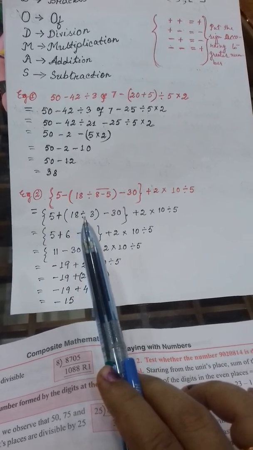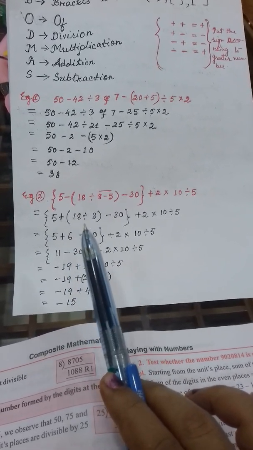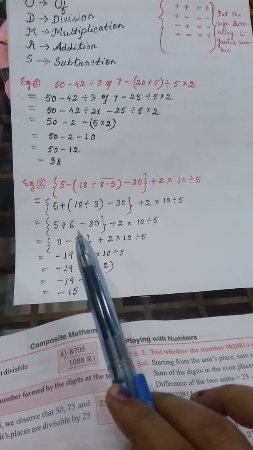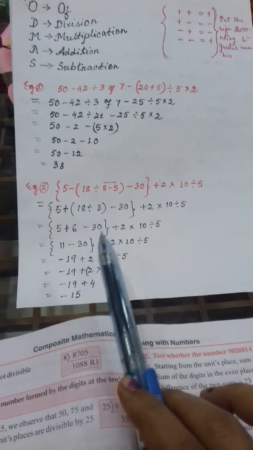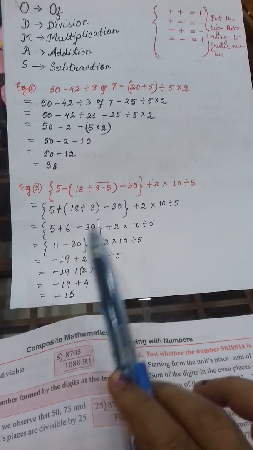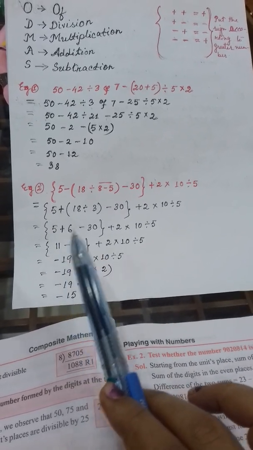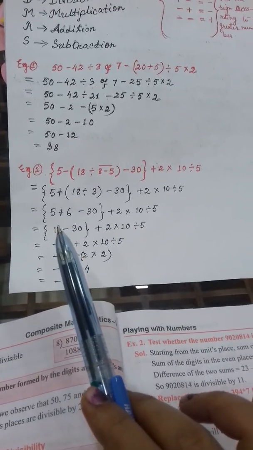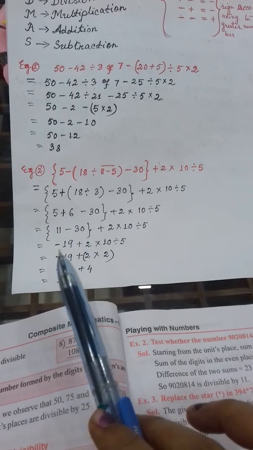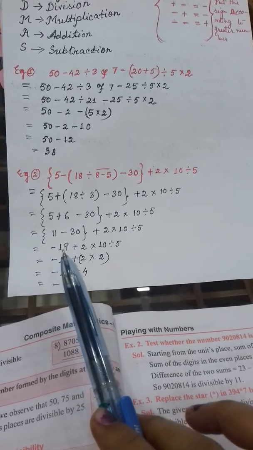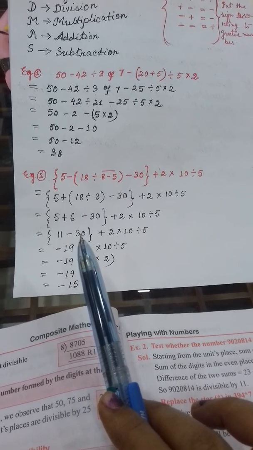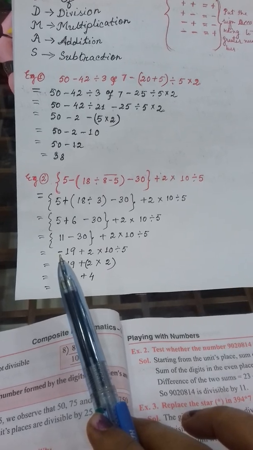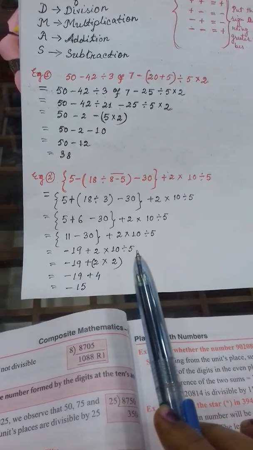In the next line I have solved this bracket one. Inside the bracket, the operation that is there, I have solved. 18 divided by 3, 6. Rest all remain the same. In the next step I have solved the second bracket. 5 plus 6, 11 minus 30. Rest all remain the same. In the next line, the final operation of this second bracket I have done. 11 minus 30, it is minus 19. As 30 is the greater number and before 30 it is the negative number, that's why there is a minus symbol. Clear? Negative sign. Rest all remain the same.